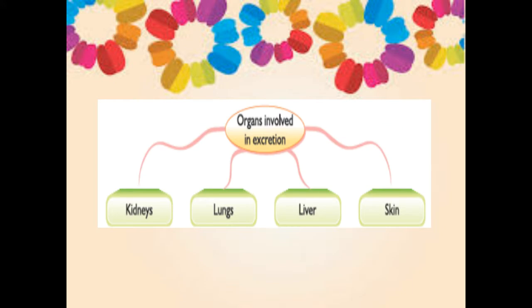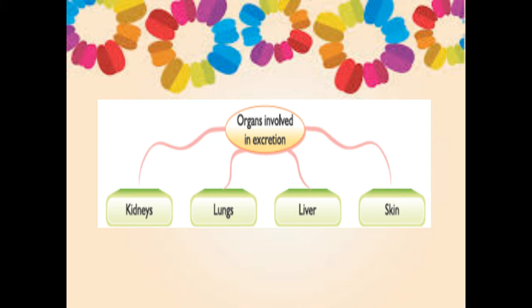Right. So the organs, there are two types of process involved. One is egestion and another one is excretion. Egestion in sense removing the waste from our body, that is removing the solid waste from our body, that is called egestion.